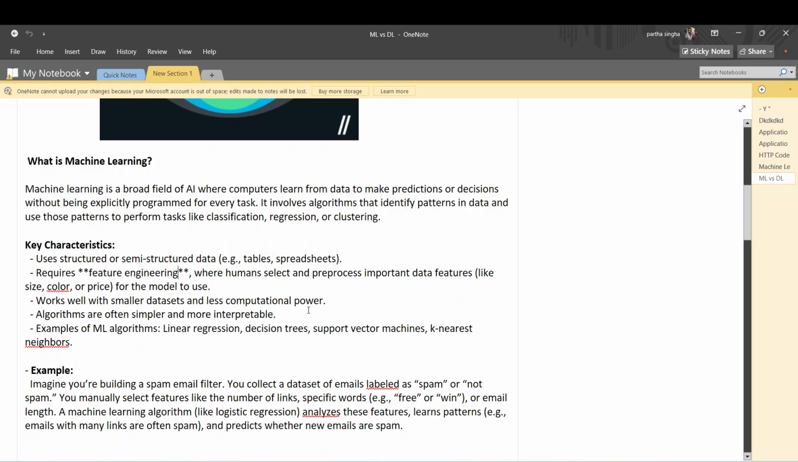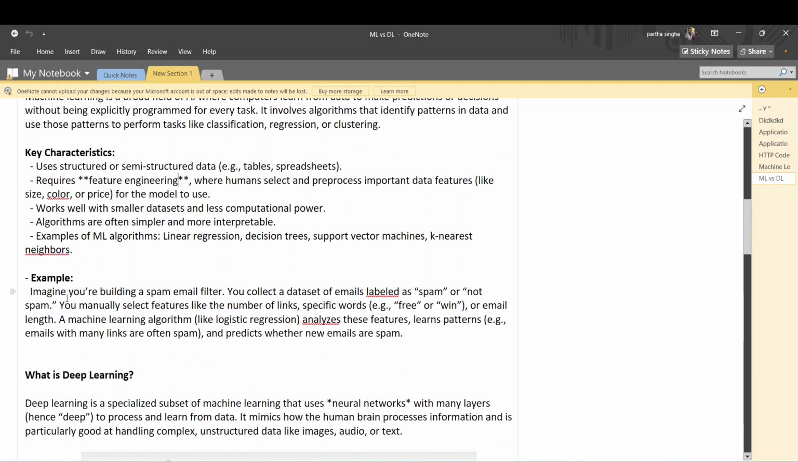Imagine that you are building an email spam filter. You have to collect a dataset of emails labeled as spam or not spam. From the dataset, you manually select features like the number of links, specific words, or email length. A machine learning algorithm like logistic regression analyzes these features and learns patterns, and emails with many links are often spam.